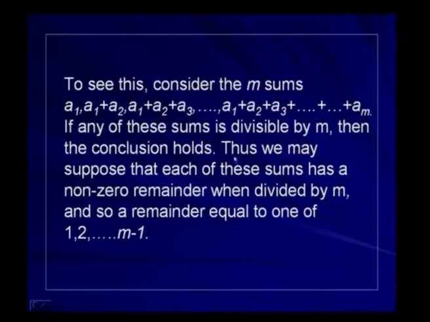So, thus we may assume that each of these sums has a non-zero remainder when divided by m. That is, none of these sums are divisible by m. And so, when divided by m, they will leave some remainder, and that is non-zero. So, the remainder will be equal to one of the integers 1, 2, 3 up to m minus 1.